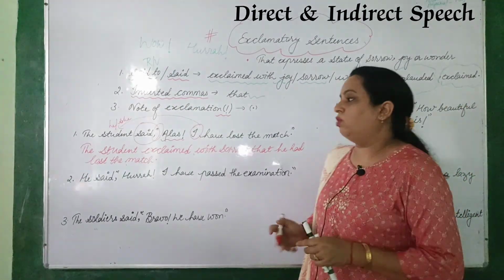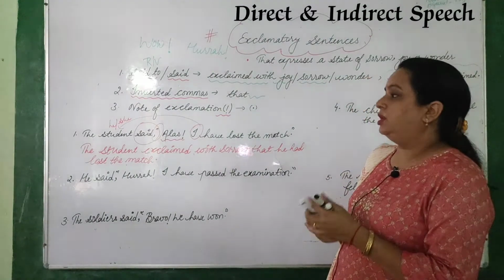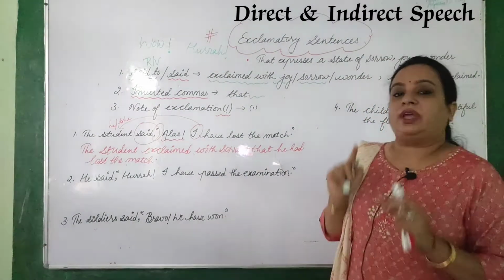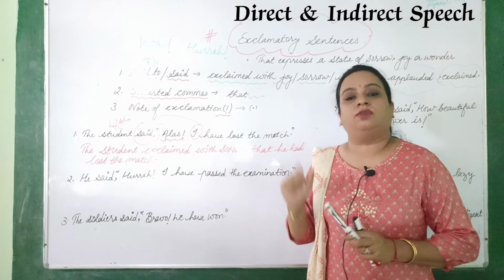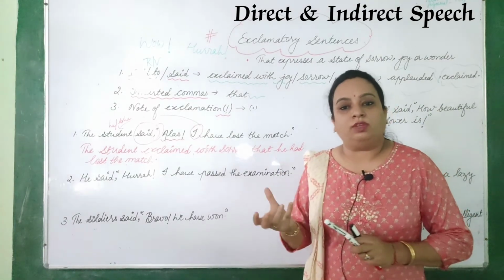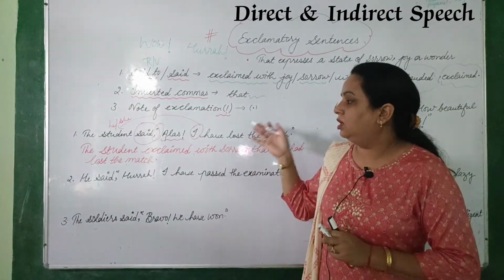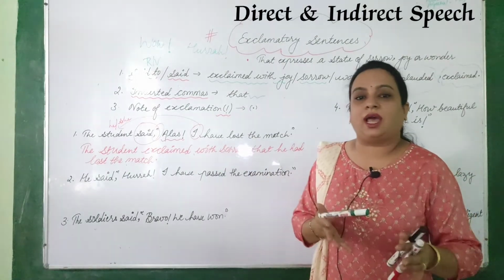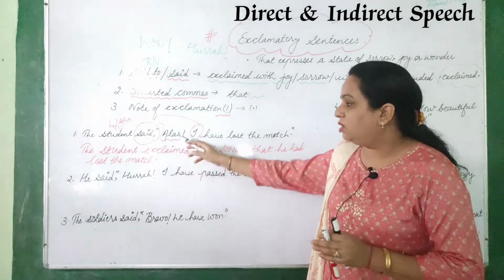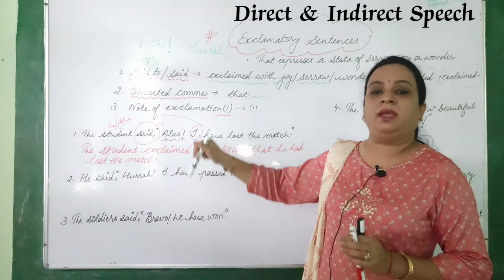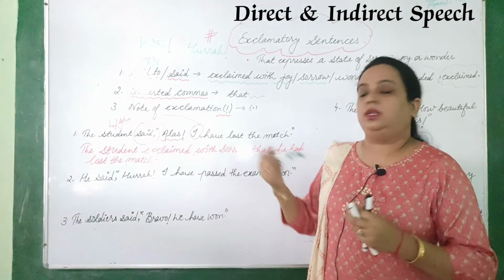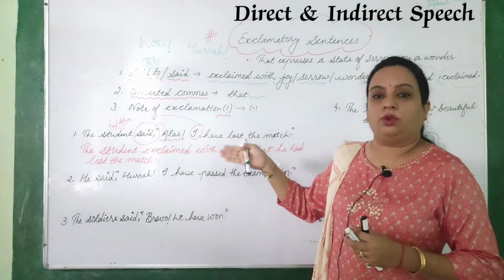Please let's understand once again what the rule was in the exclamatory sentence. The very first thing, you have to check the nature of the reported speech, the mood of the reported speech, whether it is showing happiness, joy, delight, surprise, whatever it is. So here the word "alas" is helping us to show that this is sorrow, right?